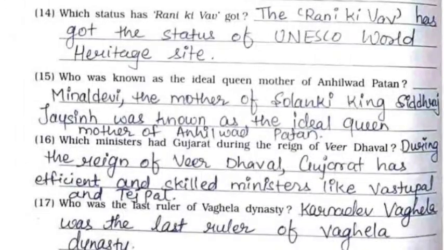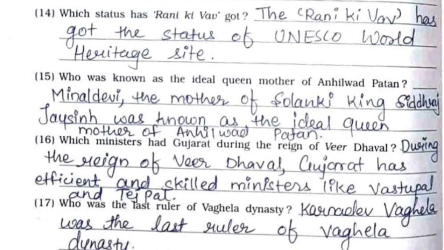14th, which status has Rani Ki Vav got? The Rani Ki Vav has got the status of UNESCO World Heritage Site. 15th, who was known as the ideal queen mother of Anhilwad Patan? Meenal Devi, the mother of Solanki king Siddharth Jai Singh, was known as the ideal queen mother of Anhilwad Patan.